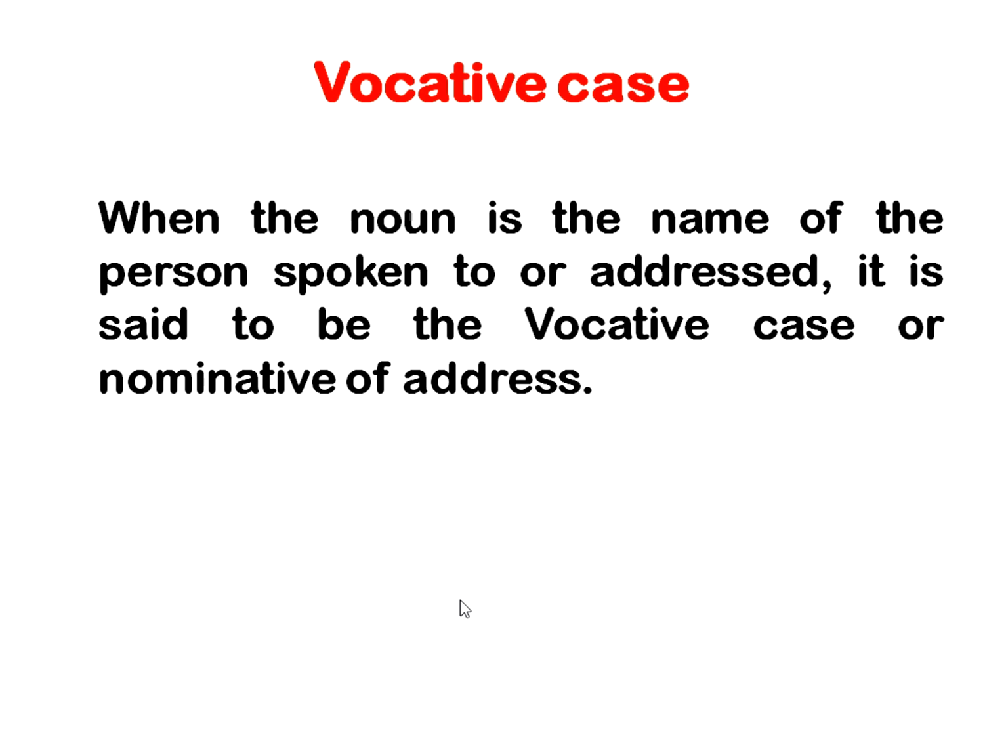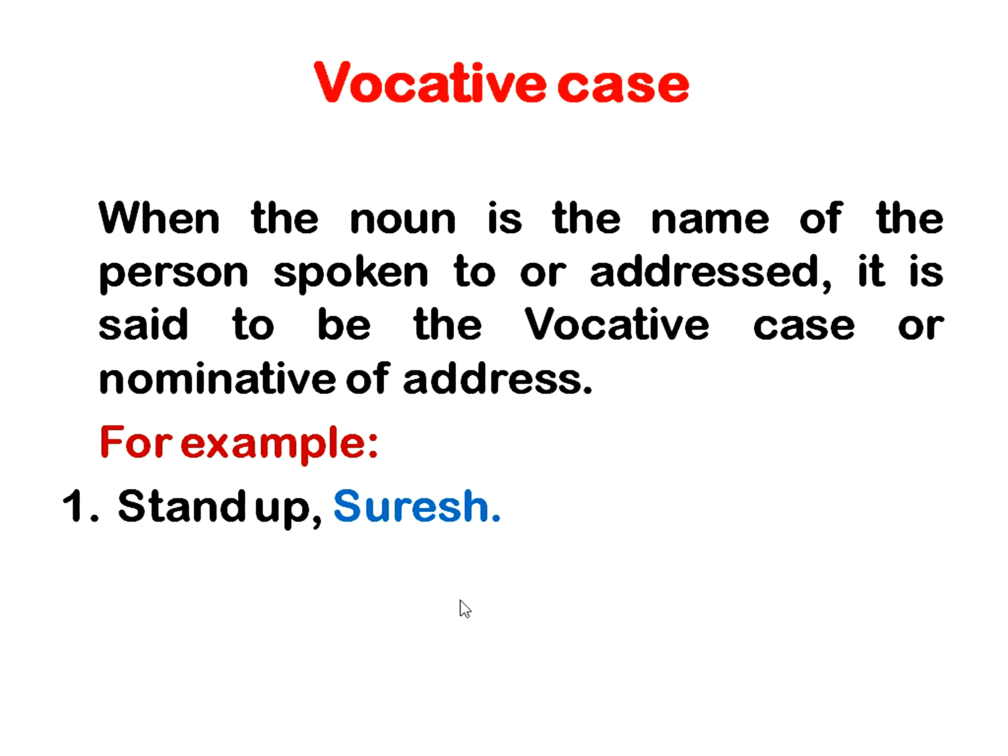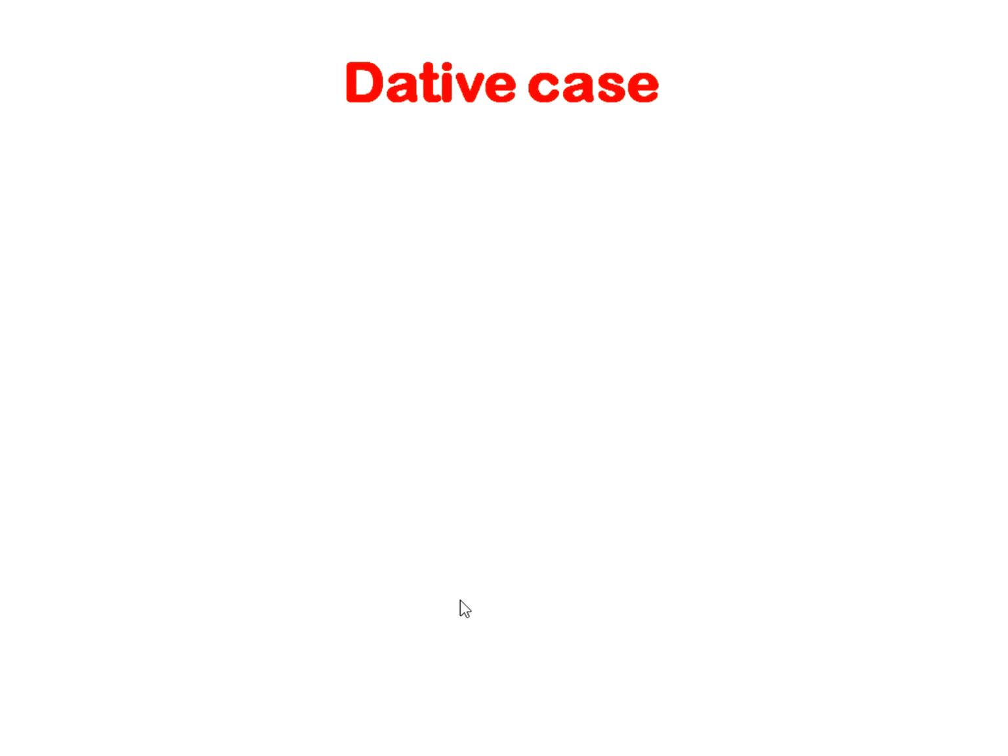Vocative case. When the noun is the name of the person spoken to or addressed, it is said to be the vocative case or nominative case of address. For example, stand up Suresh. So the person spoken to is Suresh, he is addressed, so Suresh is vocative case here. Come on, Raju. Raju is the person spoken to or addressed to, so we can call Raju as vocative case.